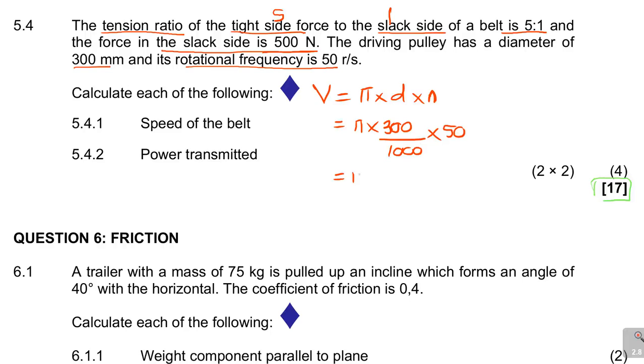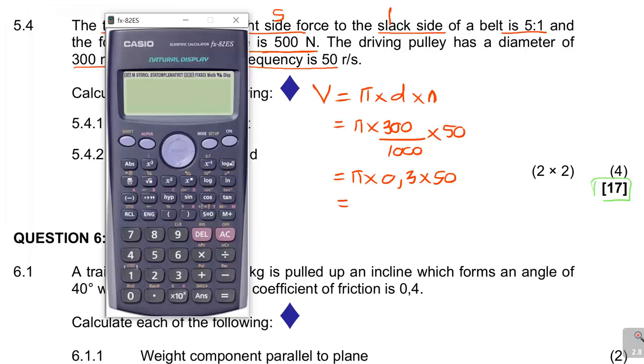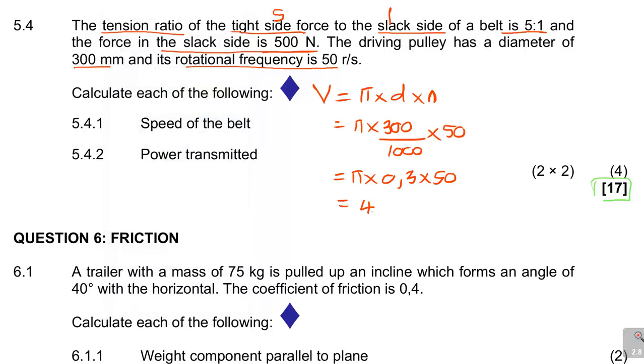So this can be pi times 300 over 1000, it's 0.3, times 50, and then it can give you the speed of the belt in rotation, in meters per second, which is pi times 0.3 times 50, which is equal to 47.124.